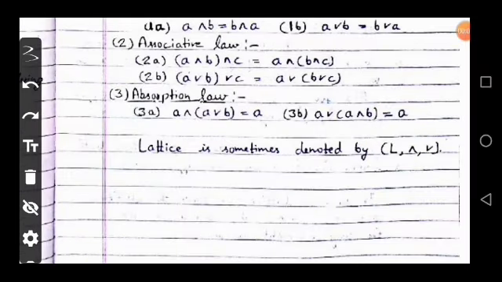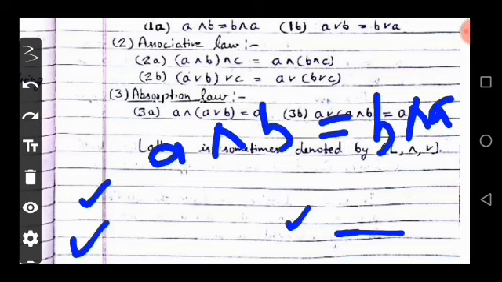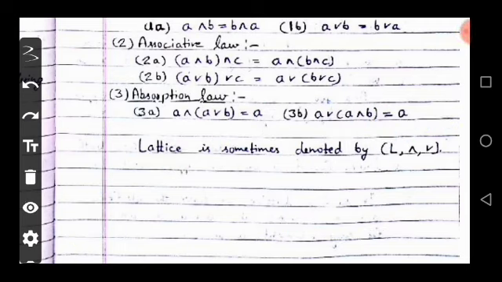The associative law is defined as: (A meet B) meet C equals A meet (B meet C), and using the join operator, (A join B) join C equals A join (B join C).